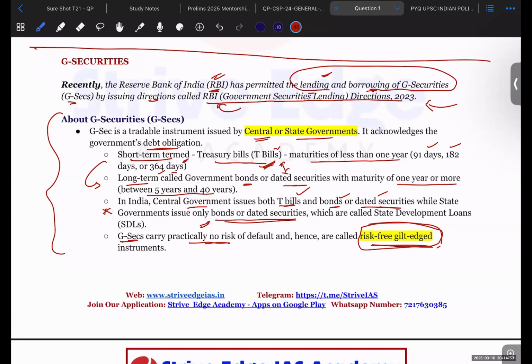Usually these government securities are issued by the central or state government, so they are not defaulted. They will be serviced by the central government or state government. So there is no risk of default. That is why these securities are called risk-free gilt-edged instruments.